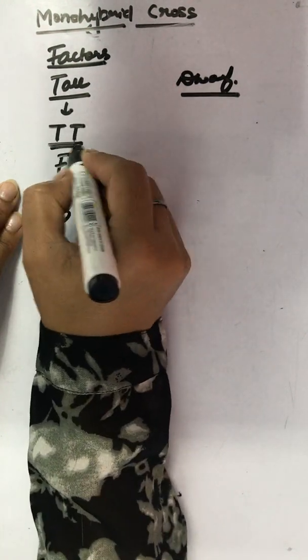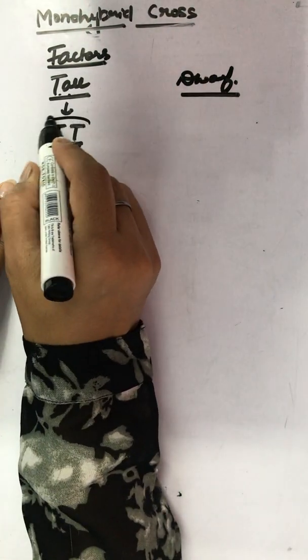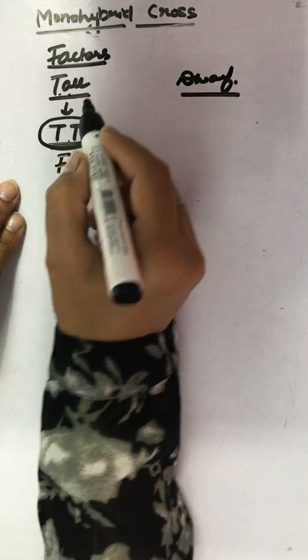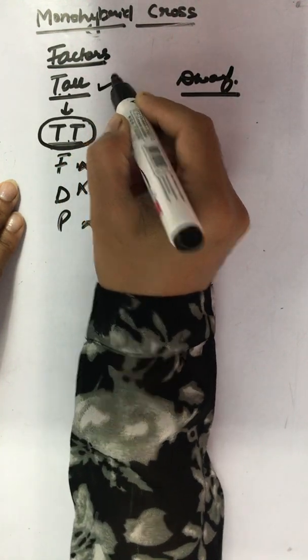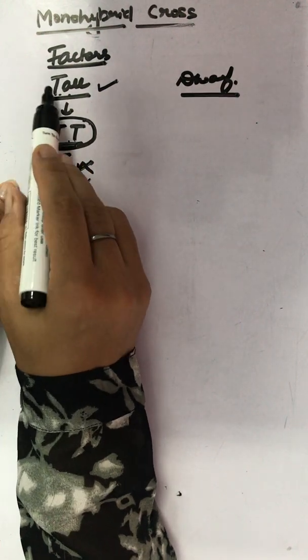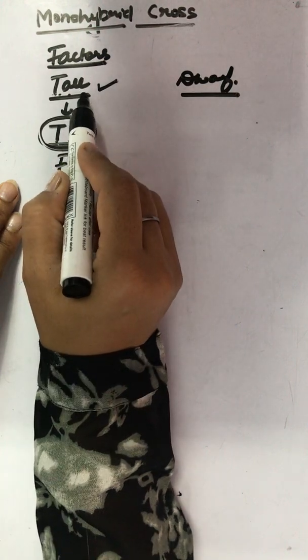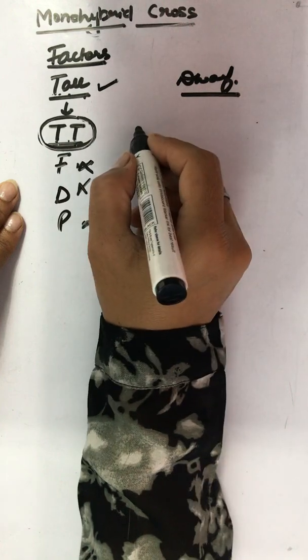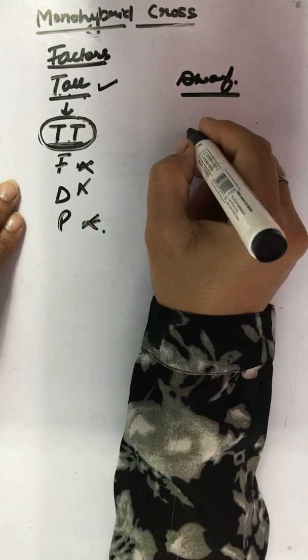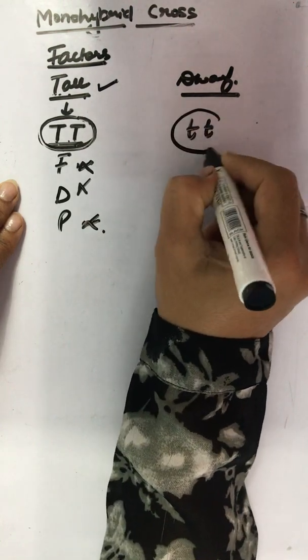Why? Because it will help me to remember to which factor have I assigned this genotype. Okay, I have assigned this pair of gamete or genotypic gamete to this tall factor. So using the first initial or the first capital letter will help me to remember that it describes the tall factor. And same way, the small t pair will represent its dwarf.